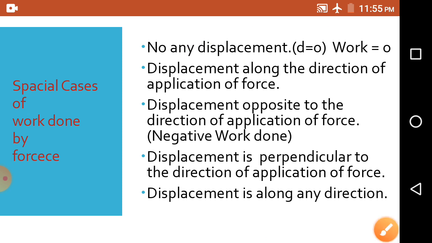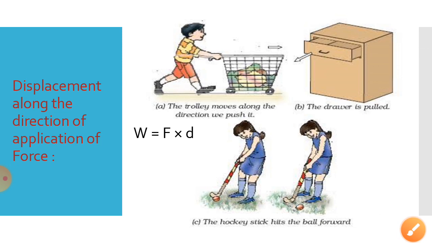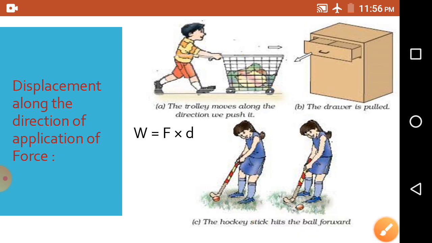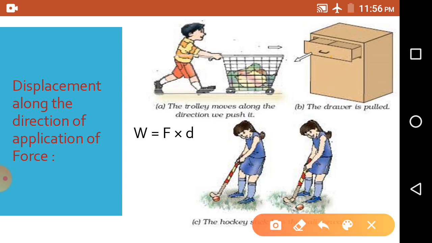Now see the second one. Here the displacement is along the direction of application of force. So see, we have some pictures. The boy is pushing the trolley. So there is the direction of force and the displacement is also in this direction. Now in the second picture you can see the drawer is pulled like this. The force is applied in this direction as the arrow is given, and also the displacement of the drawer is toward this.